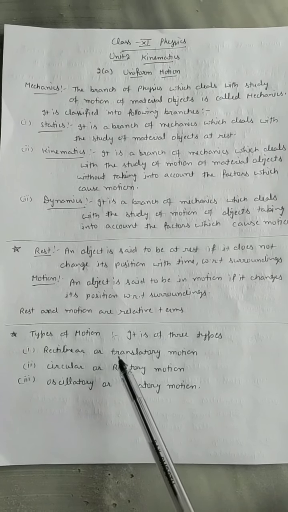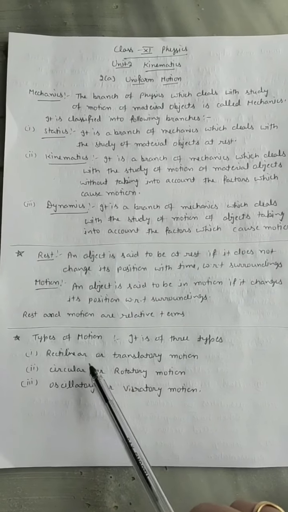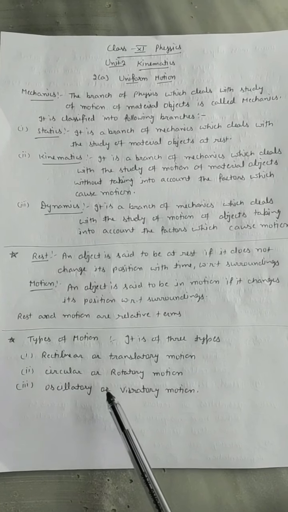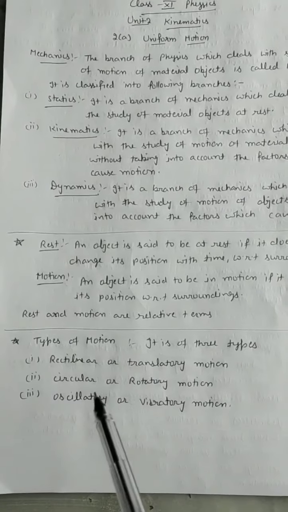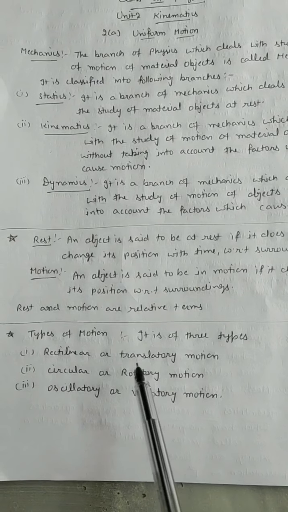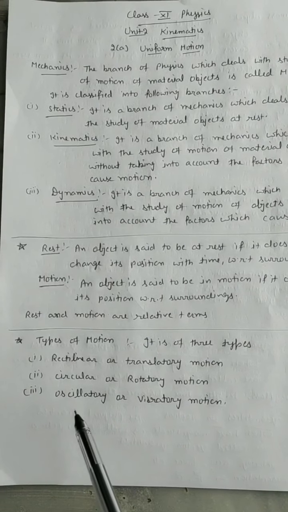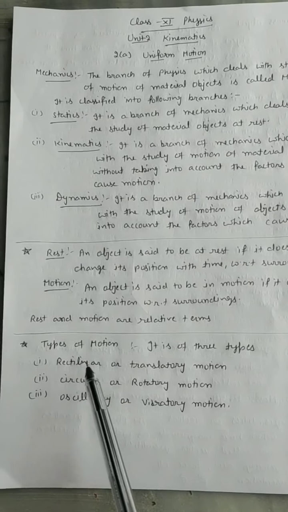Now the types of motion. It is of 3 types: rectilinear or translatory, circular or rotatory, and oscillatory or vibratory. Now what is the difference between rectilinear and translatory motion? What is the difference between circular and rotatory? What is the difference between oscillatory and vibratory?